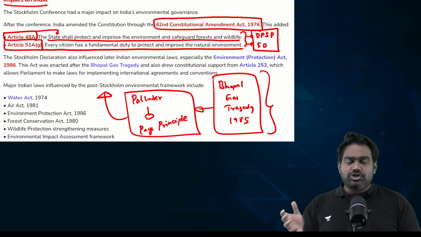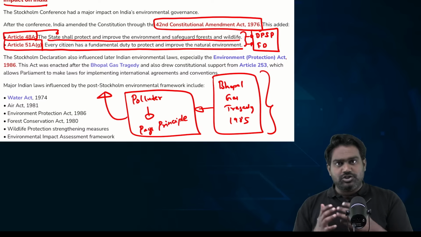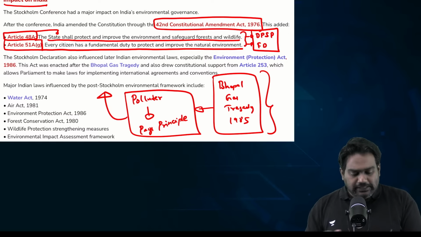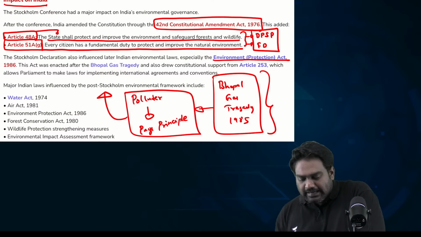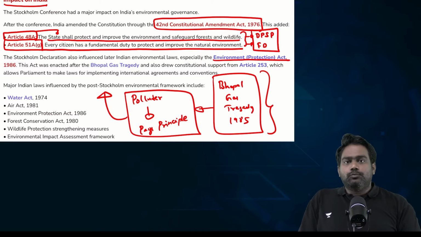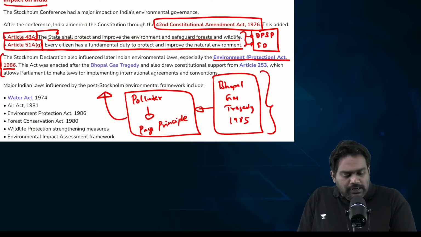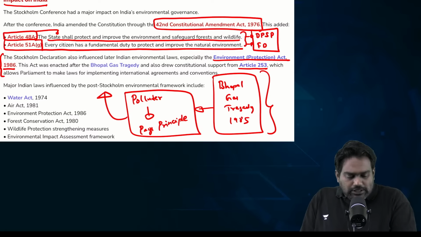India drew inspiration from the Stockholm Declaration, the Stockholm Conference, and enacted the Environment Protection Act, the EPA, in 1986.